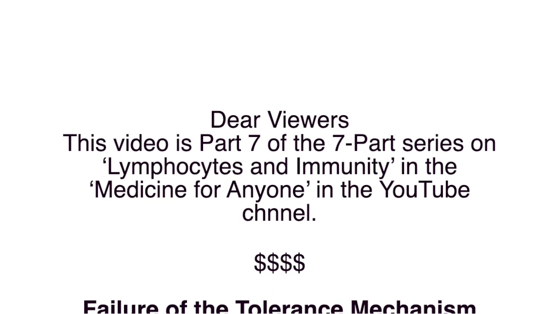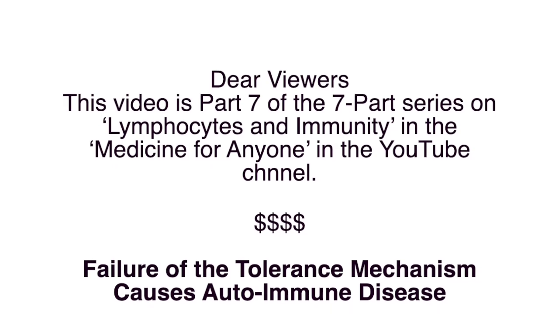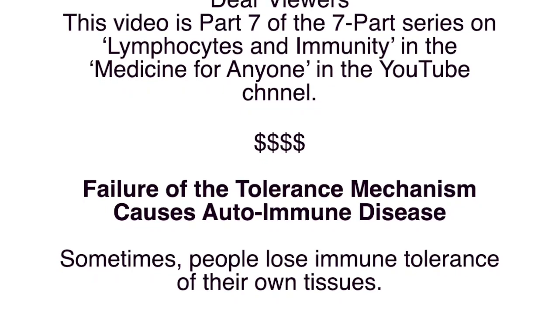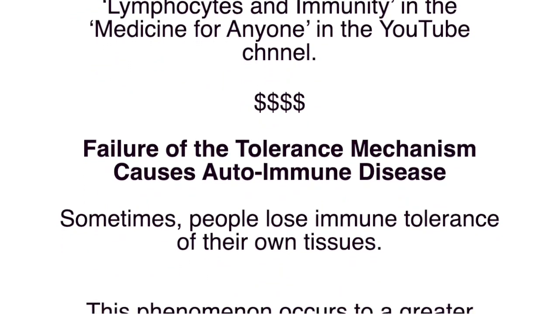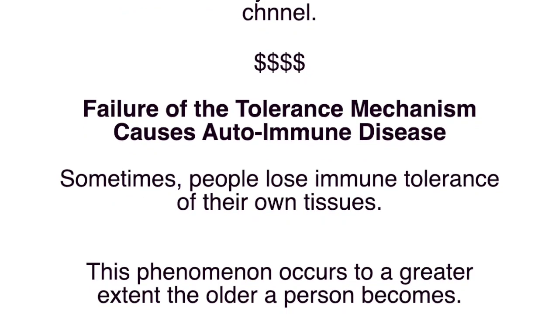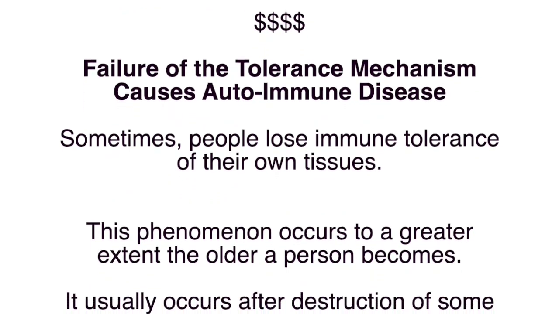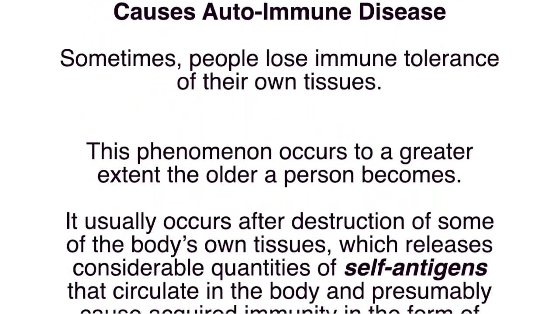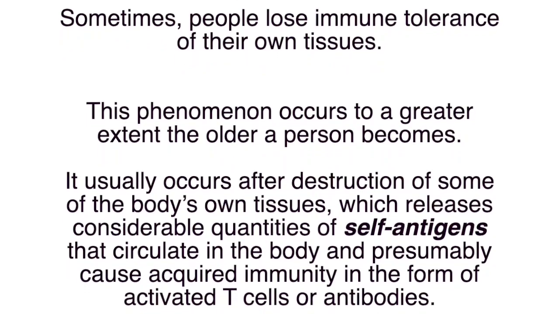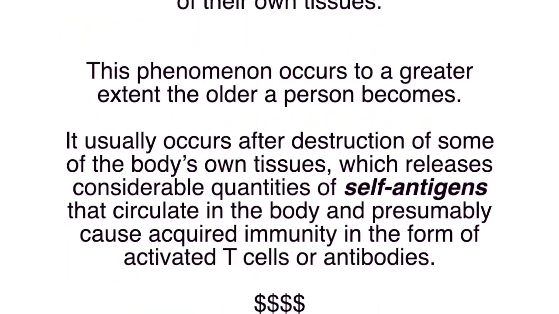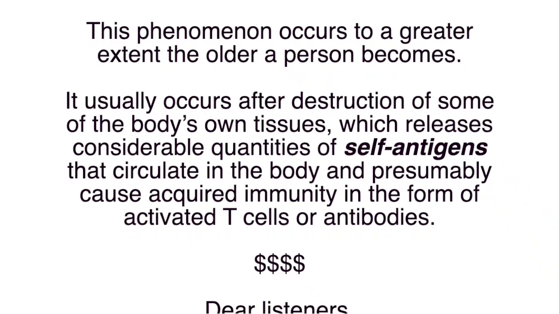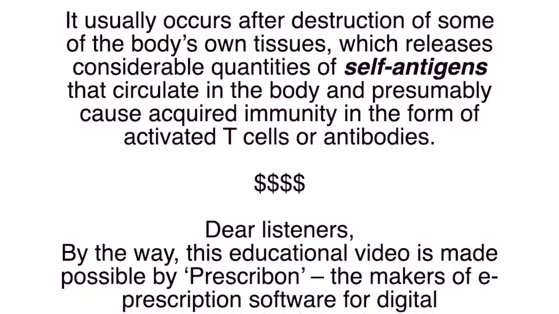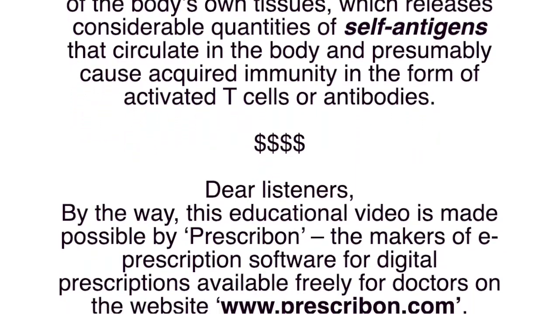Failure of the tolerance mechanism causes autoimmune disease. Sometimes people lose immune tolerance of their own tissues. This phenomenon occurs to a greater extent the older a person becomes. It usually occurs after destruction of some of the body's own tissues, which releases considerable quantities of self-antigens that circulate in the body and presumably cause acquired immunity in the form of activated T cells or antibodies.